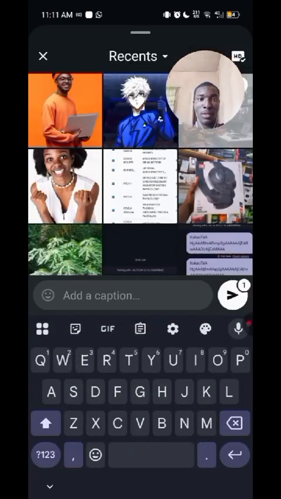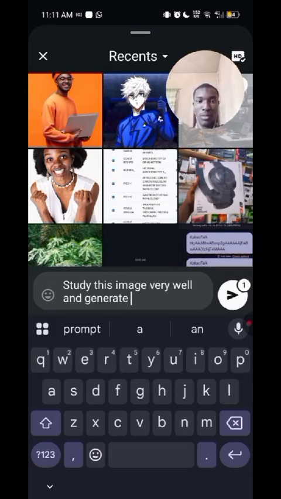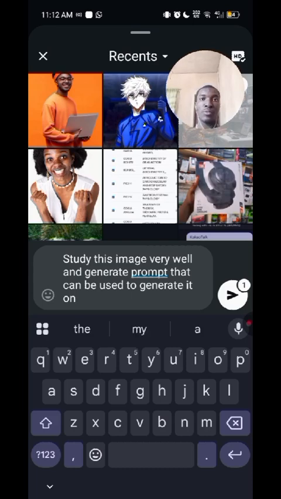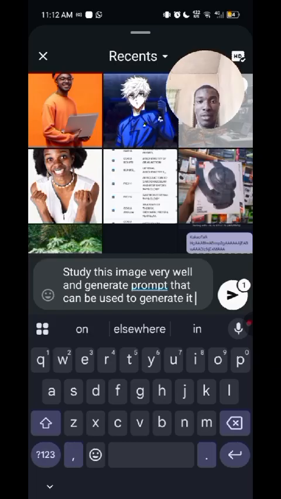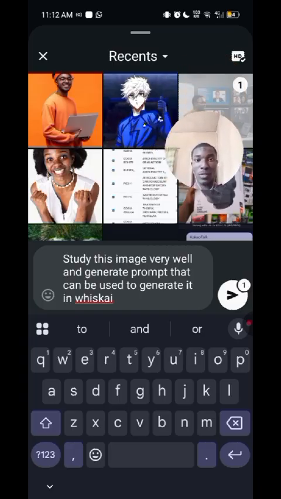On the caption, just write: study this image very well and generate a prompt that can be used to generate it using Wix AI.